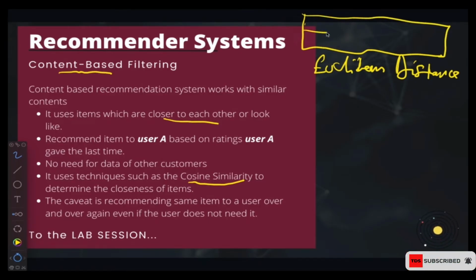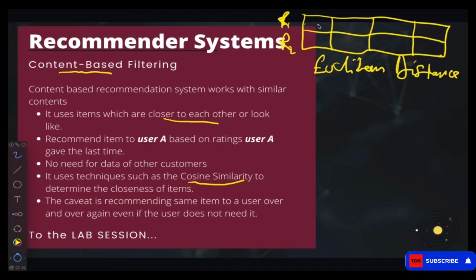Let's say we have two rows over there. We have row 1, and then we have row 2. Inside here we have some data points. So let's say in row 1 we have data points like 2, 1, 3, 4, something like that. In row 2, let's say we have data points like 3, 4, 0, 2. Now what Euclidean distance is saying is that if you want to calculate the distance between row 1 and row 2, then you need to do something like this.